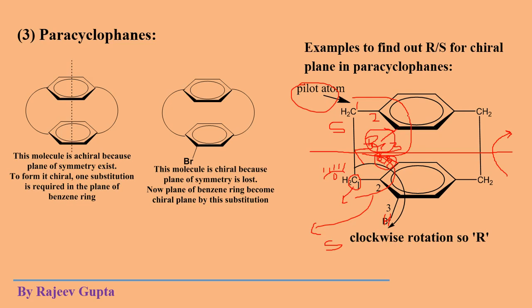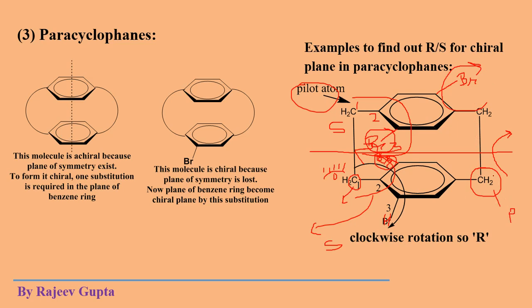Okay, similarly we can match these positions also with this. Suppose here bromine is present, now the pilot atom will be this, and the arc direction will be this, so the arc direction is clockwise.